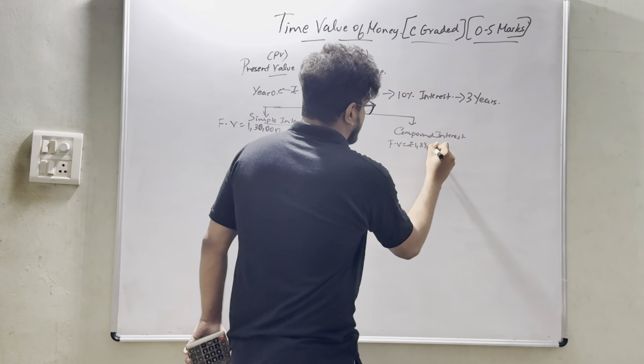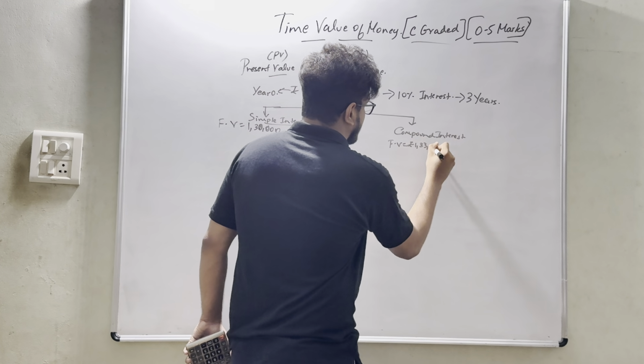So I can say that interest is nothing but future value minus present value. So 1,30,000 minus 1 lakh, which is nothing but rupees 30,000. Agree? Yes. Next, in this case, interest is nothing but 1,33,100 future value minus present value, nothing but rupees 33,100. Agree? Yes. So interest is nothing but future value minus present value.